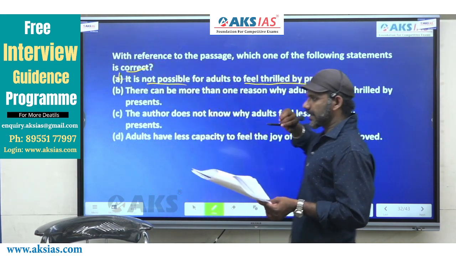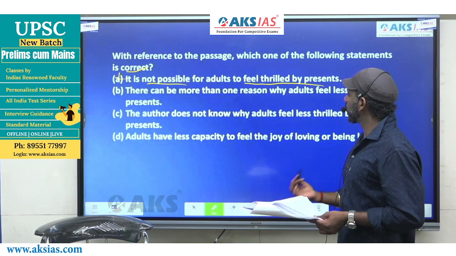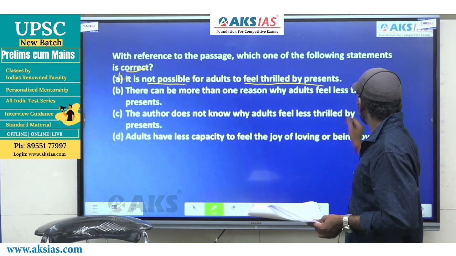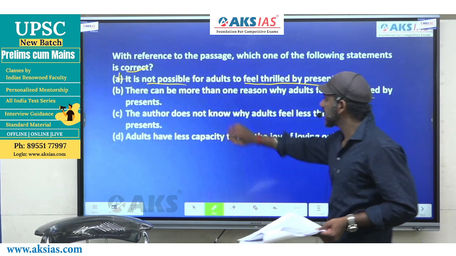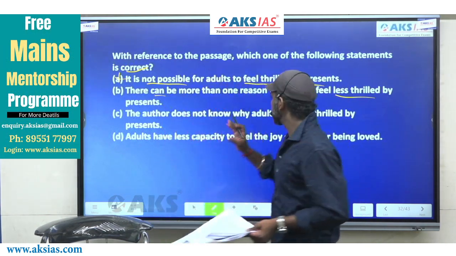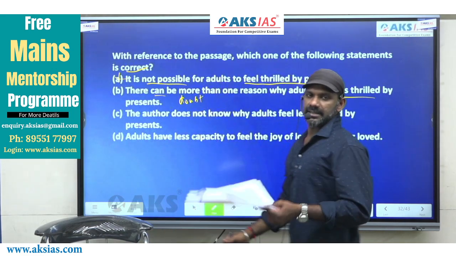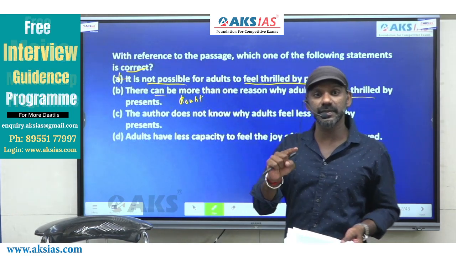Fine? Come to B. There can be more than one reason why adults feel less thrilled by presents. Can be means we are not sure. We are not sure means this is a doubt. Right? This is a doubt. So there also it must be a doubt.